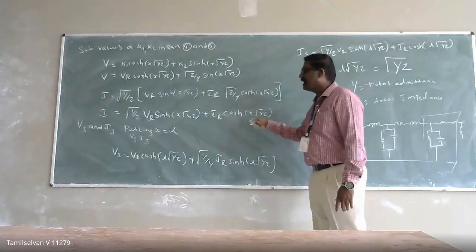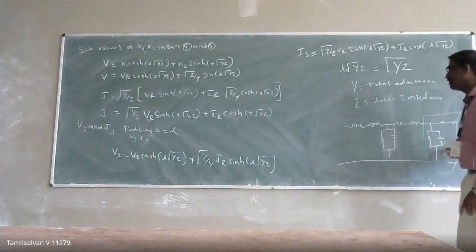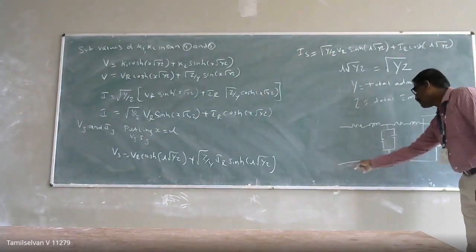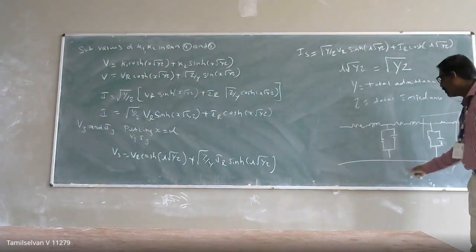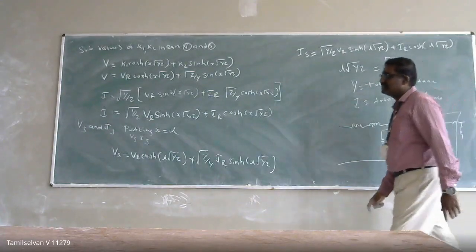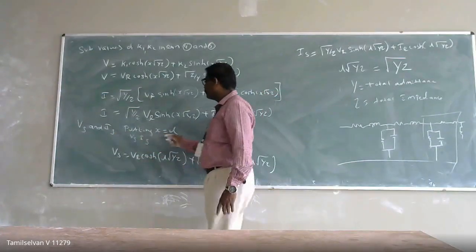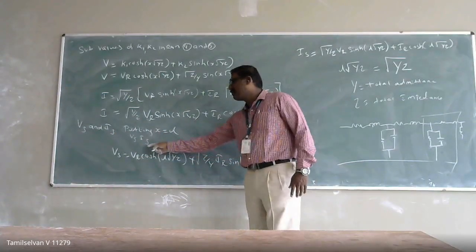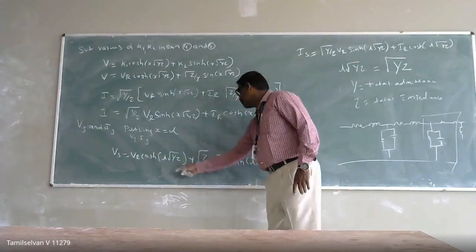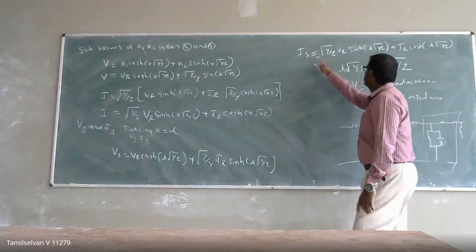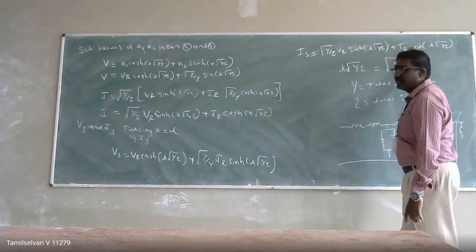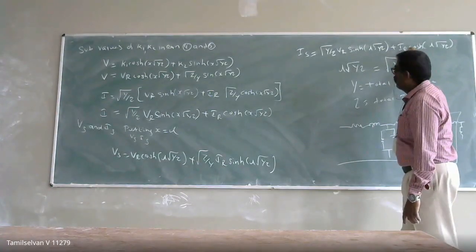But this V and I is exclusive for this section. The total length of the long transmission line is going to be L. So for getting Vs and Is, I am putting x equal to L, so that I can get the value of Vs and Is. So this is the value of my Vs and this is the value of your Is, meaning the sending end voltage and sending end current.